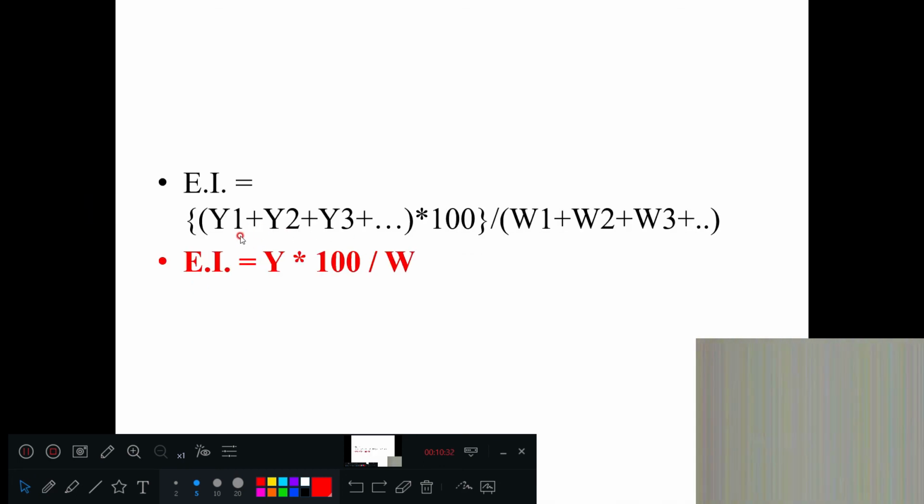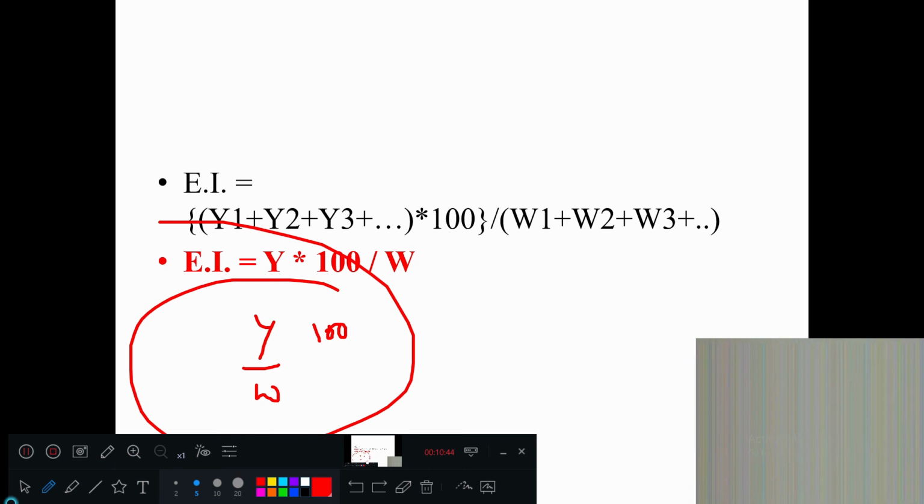Now I have written it here: Y1, Y2, Y3 divided by W1, W2, W3, into 100. So Y by W into 100. We have written it in this form. See, Y by W into 100. So the flakiness index we have completed, and the elongation index we have completed.